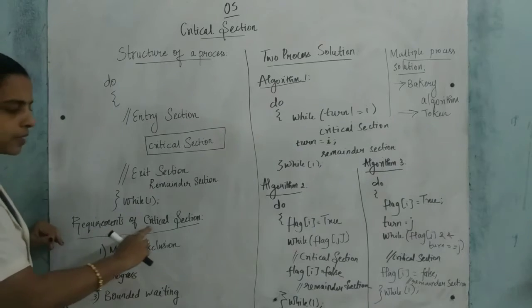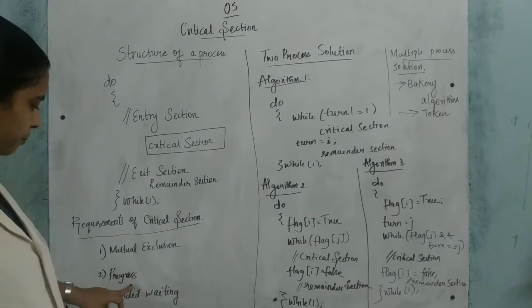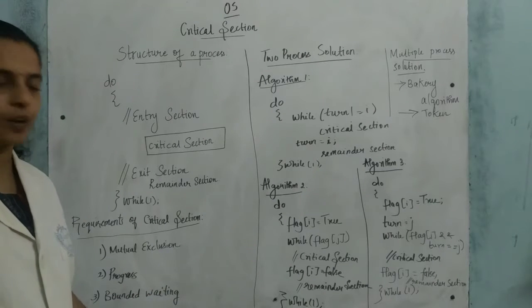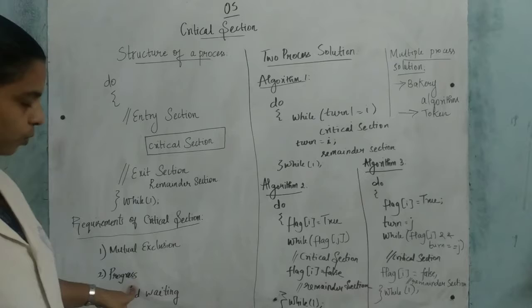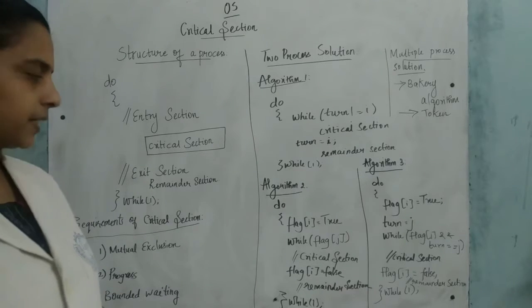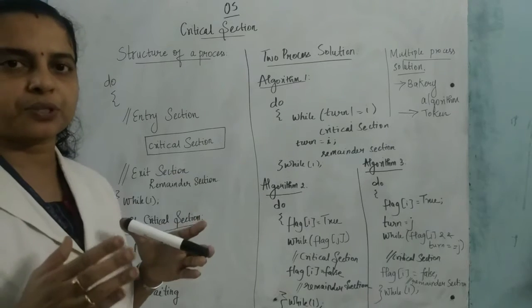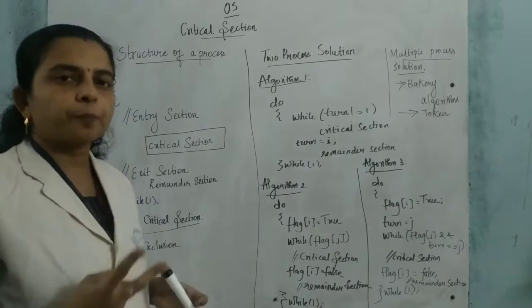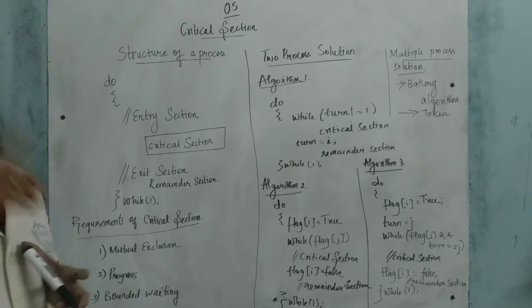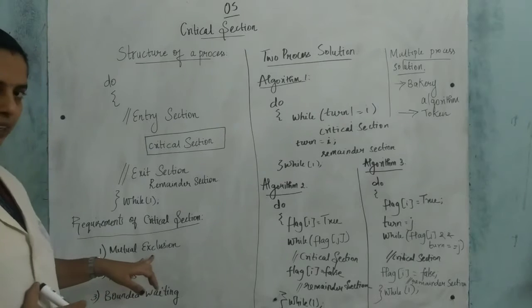Some requirements of the critical section: mutual exclusion, progress, and bounded waiting. So these are the requirements of the critical section. The first one is mutual exclusion. Here two processes cannot enter at the same time. Only one process can execute the critical section. This is mutual exclusion.